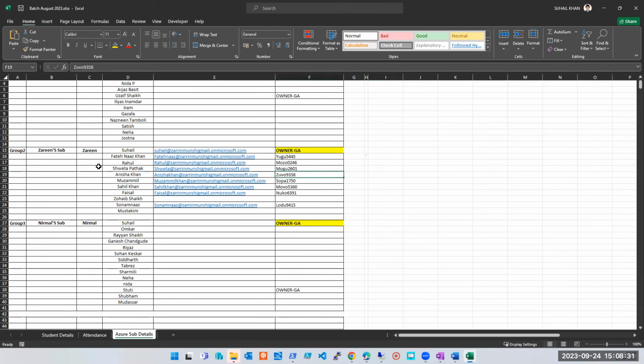So I've done that for you guys. Whoever is here, feel free. Mustaqim, I think your ID is not there. I'll create it right away. Zoeb, your ID is not there. I'll create it right away. Rest of you, feel free to log in, check your resource group, etc.